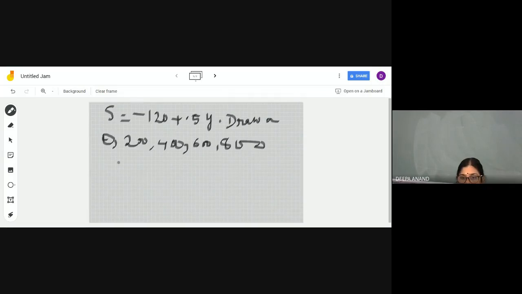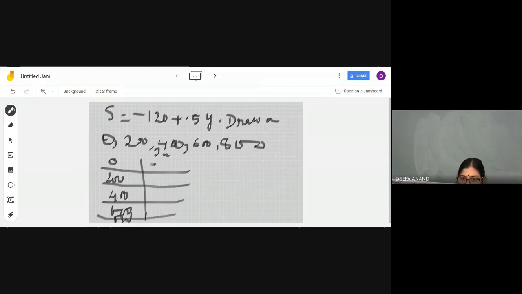How will you do this? Write 0, write 200, then 400, 600 and 800, and apply this in the saving function at each case. Here you will get your saving at each income level. What is the saving you will get here? And here it will be negative for sure because your income is 0. And here therefore your savings will be negative. So you know the saving curve goes like this. From the negative it will start and it will go like this.